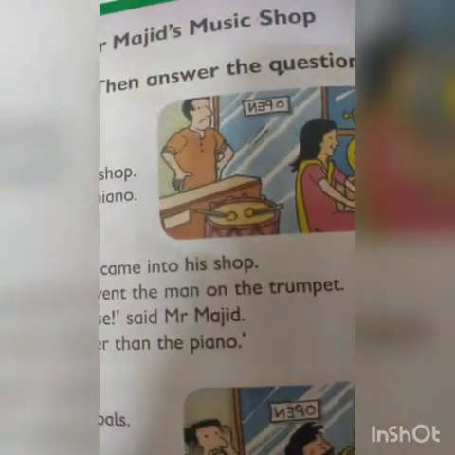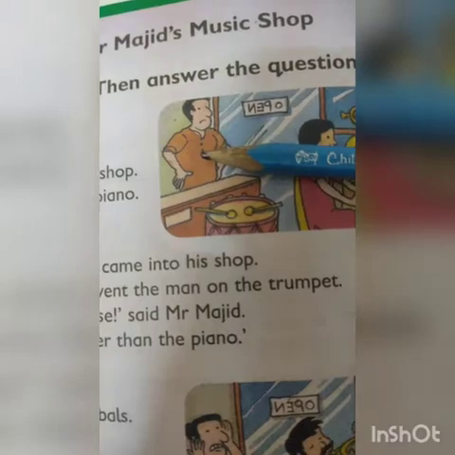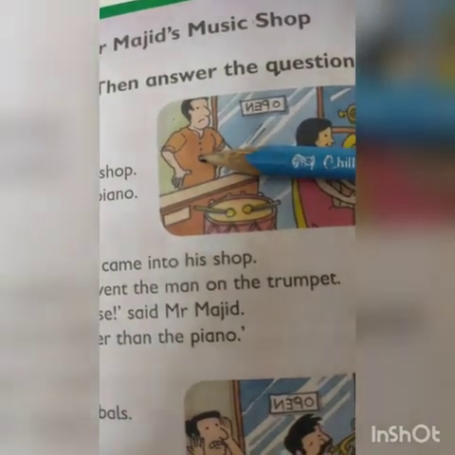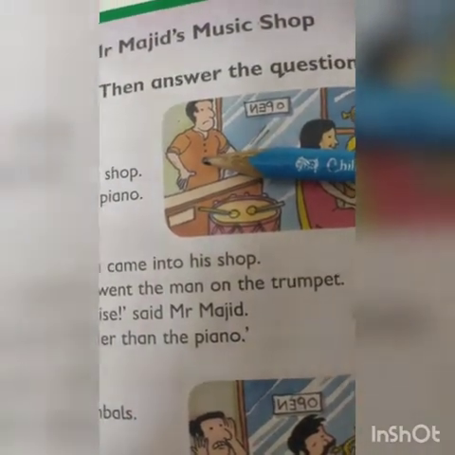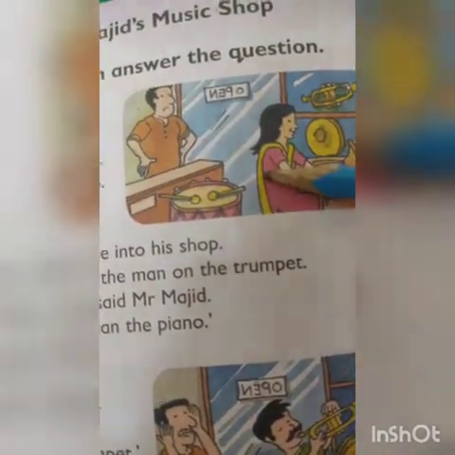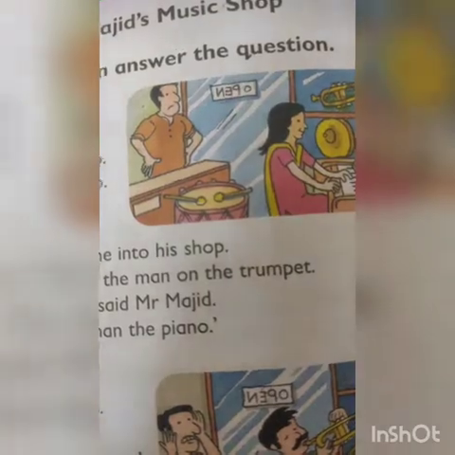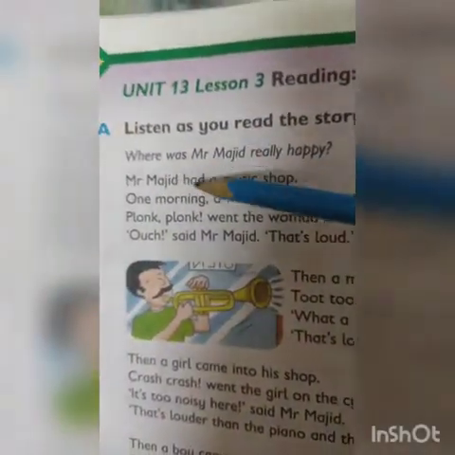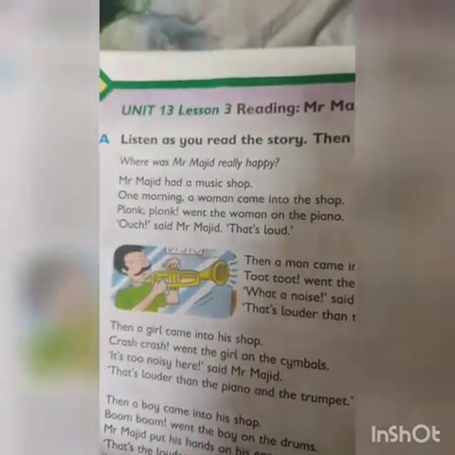Mr. Majid had a music shop. Look at this picture. He is Mr. Majid. And he had a music shop. And in this shop, he had different musical instruments, okay? Mr. Majid had a music shop. One morning, a woman came into the shop because in this shop, he had different instruments.